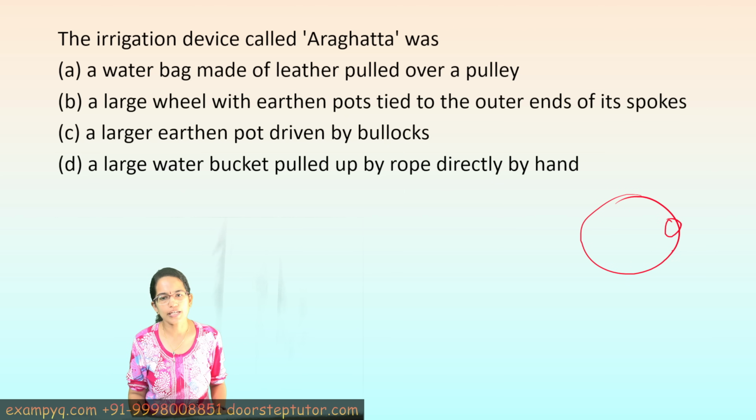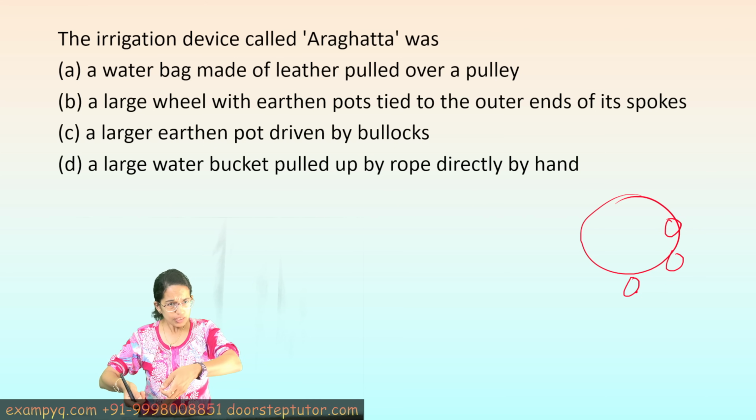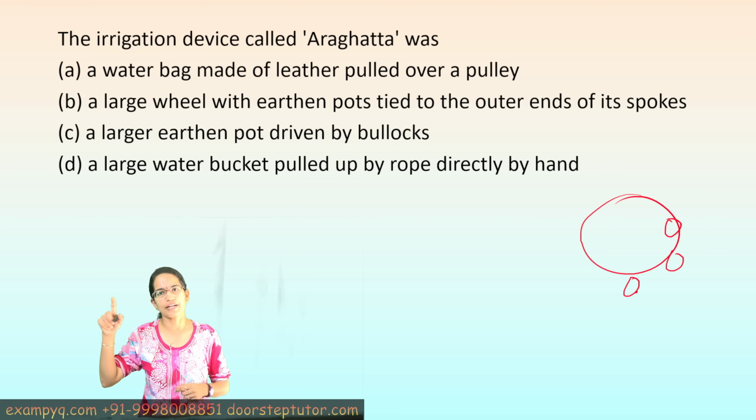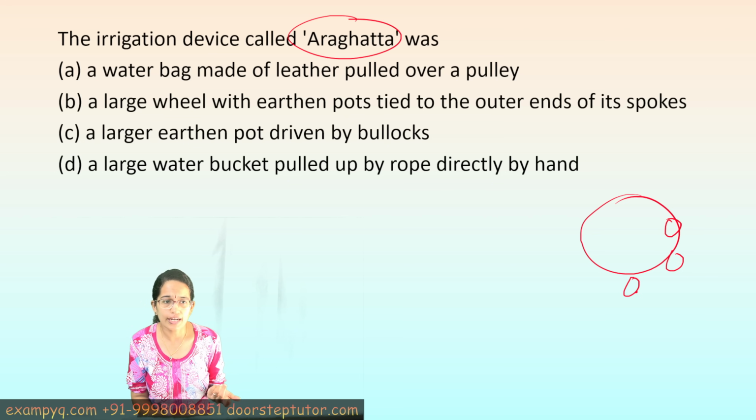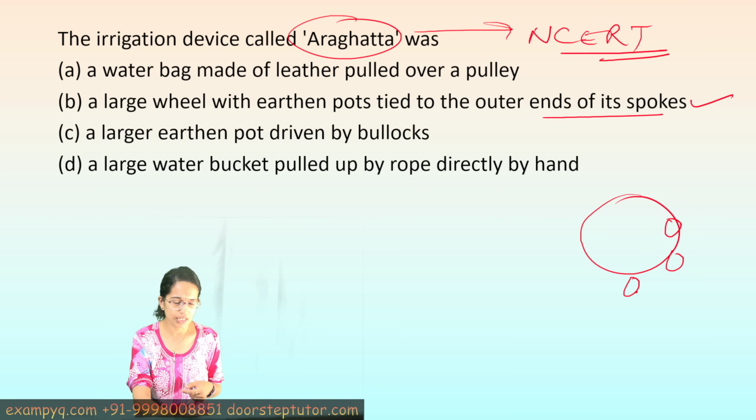It rotates, and as it rotates you fill the water, and then it downpours on the other end, and that's how this works. So this is a kind of continuous irrigation system. Aragat has been mentioned in the NCERT text itself. Very, very important and very, very basic questions, and there are numerous buckets tied to it. So here is the correct answer for it.